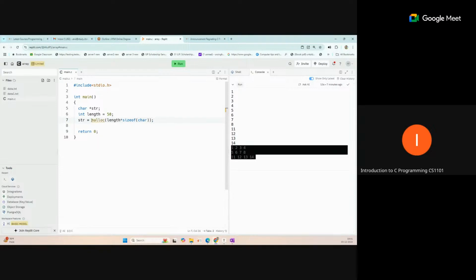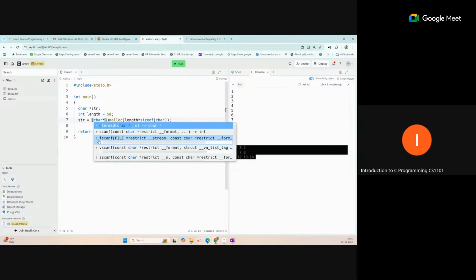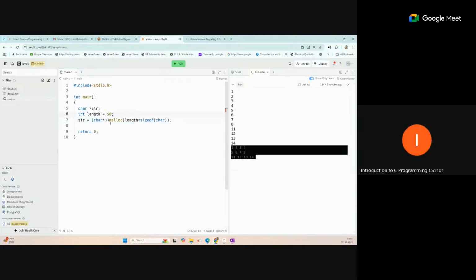But the returned address will be of void type, so we have to convert that into a character type. So typecasting is required here, char asterisk, with the two brackets.